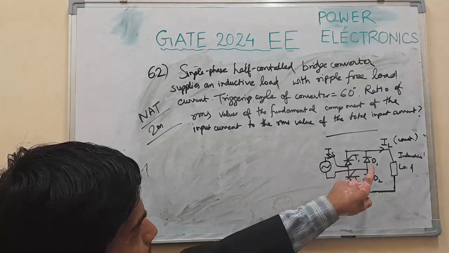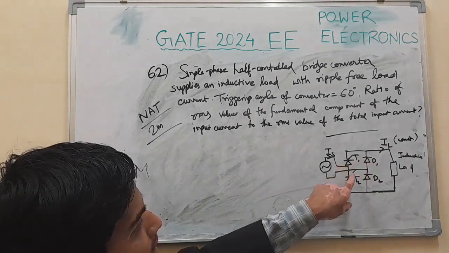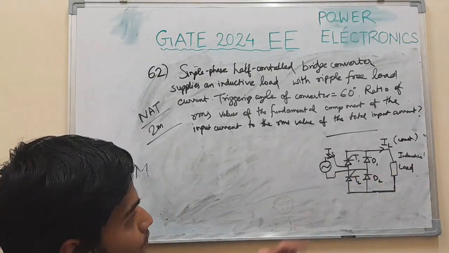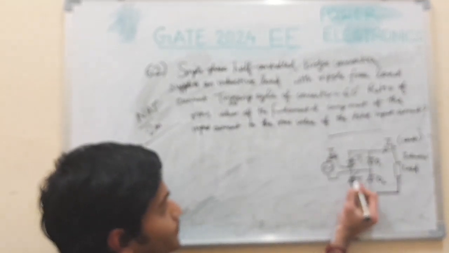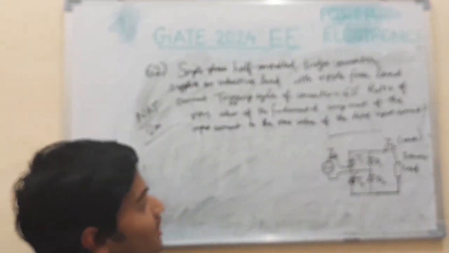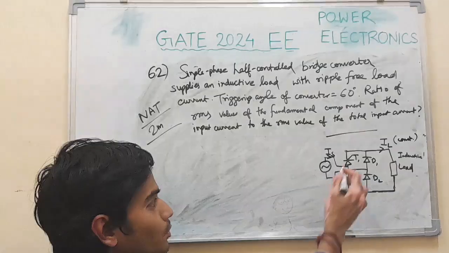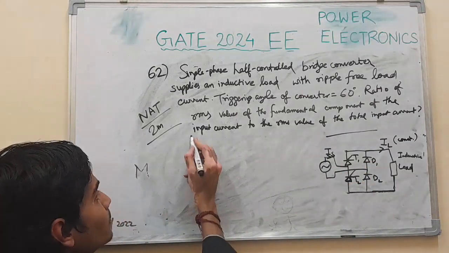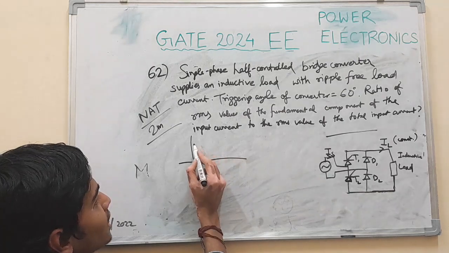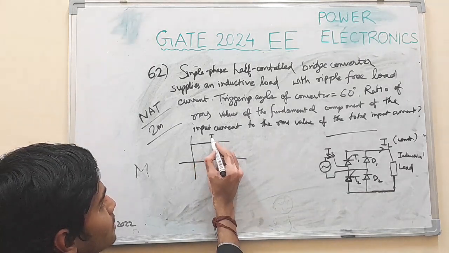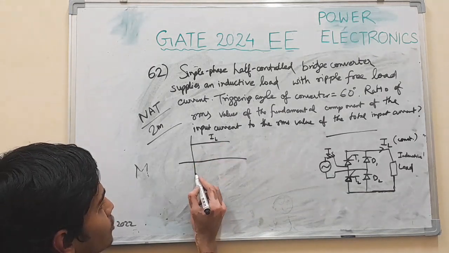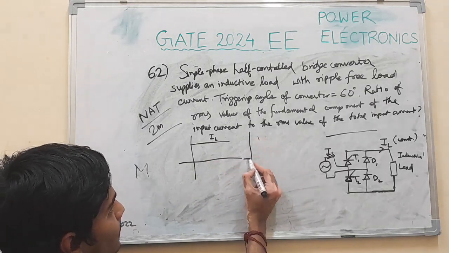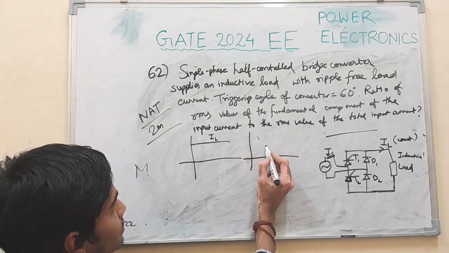This load current will be supplied by the source only after the thyristors are triggered, in the positive half cycle and negative half cycle. So let's draw the source current waveform. It will be something like this. Load current waveform is this, simply IL. Source current waveform will be, let's see, side by side, like this.